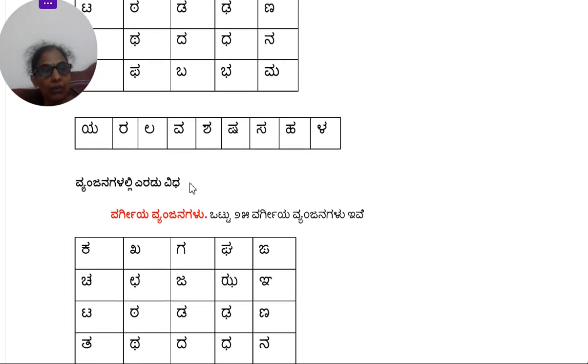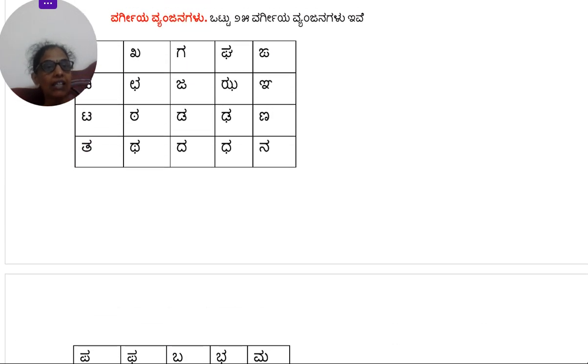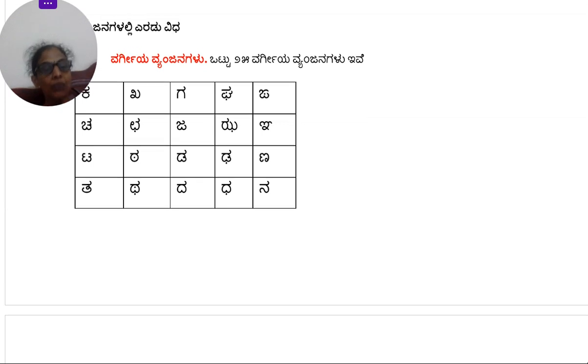Vyanjanagalali eradu vida. Eradu means 2 types. Again in vyanjanas there are 2 types. One is Vargiya Vyanjana and then you have Avargiya Vyanjana. Vargiya Vyanjana there are 25. So the alphabets which come as a set of 5 are called Vargiya Vyanjana. For example, this first row will be called as Ka Varga, Cha Varga, Ta Varga, Ta Varga, Pa Varga. So they are all grouped as 5. They are all grouped depending on which part of the body you use to pronounce them. That is why they are called as Vargiya.